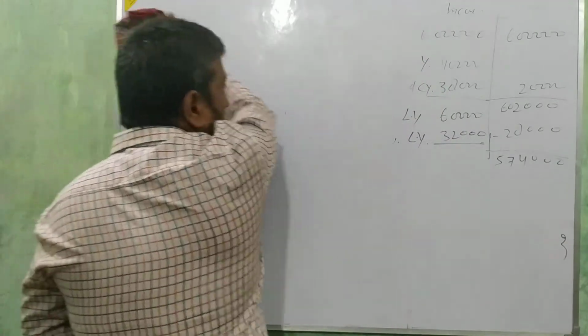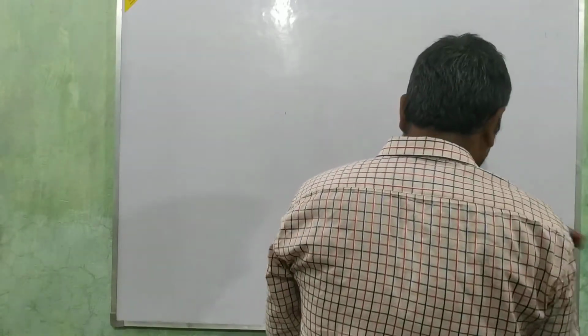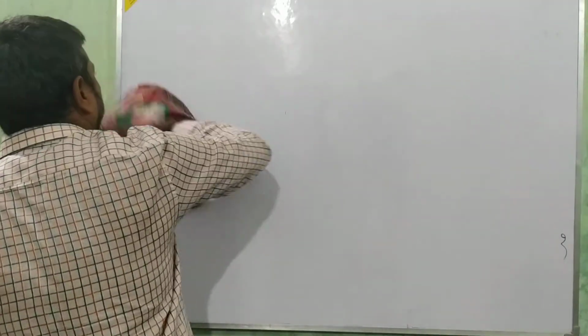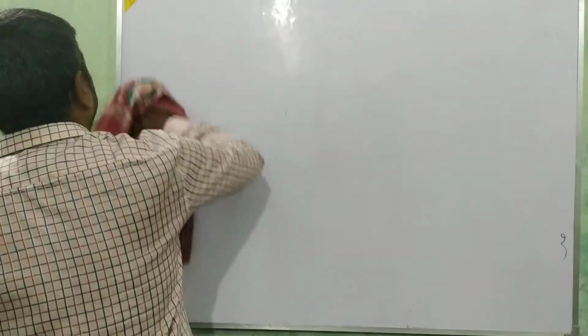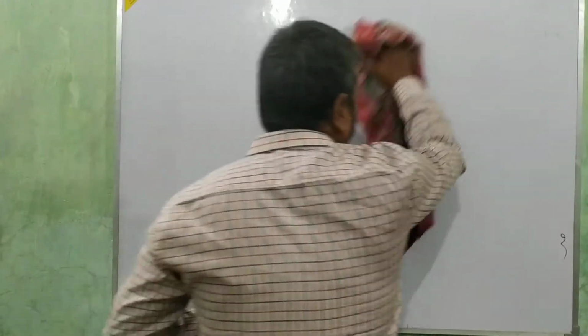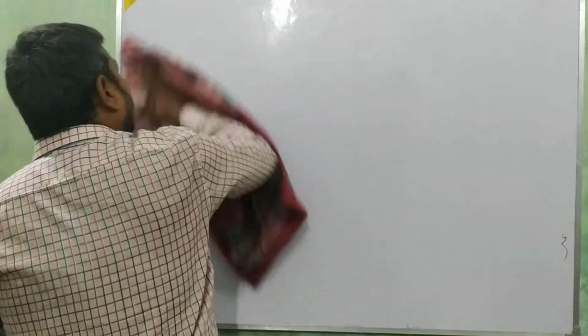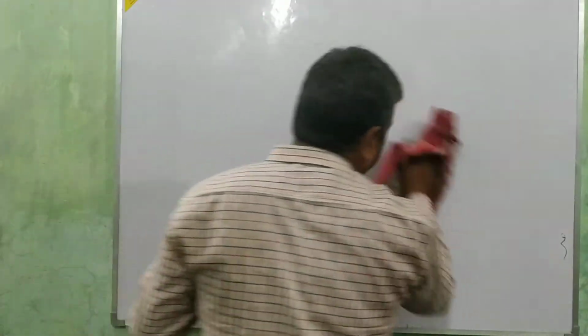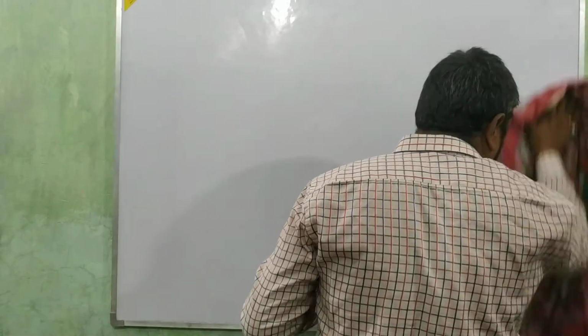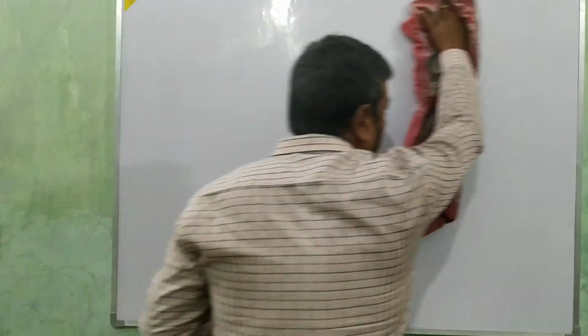Just the first question of this topic in your book. I think question number 24 or 23, 13 or 14. Which question is that? 16. That is the 16. Question number 16 is the first question related with this topic in which we are going to make the full question. All the things we are going to make. Start with the income and expenditure account, then the opening balance sheet. By that we are going to calculate the capital fund, and then we are going to make the closing balance sheet. Okay beta? So first we are going to start with the income and expenditure account.